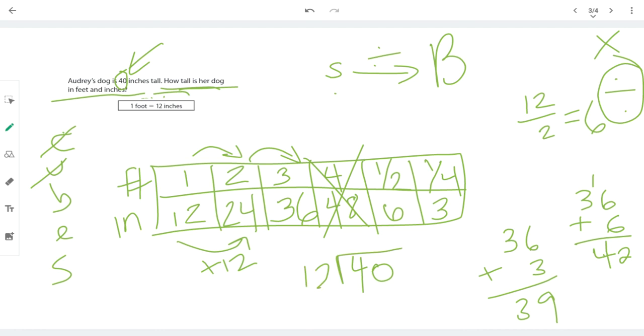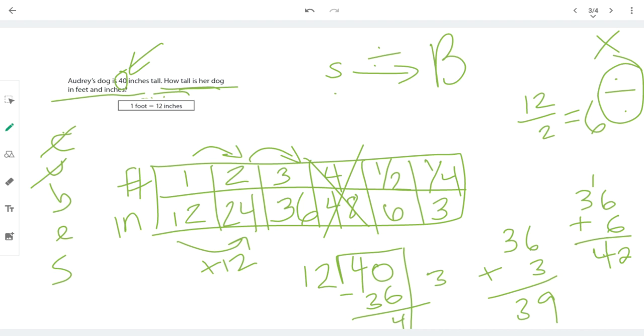How many 12s fit inside 40? Well, let's look on our chart. It should look pretty familiar to you. There are 3 groups of 12 in 40. And that's going to be 36. And there's 4 left over.